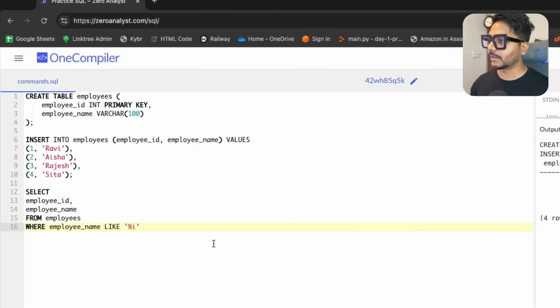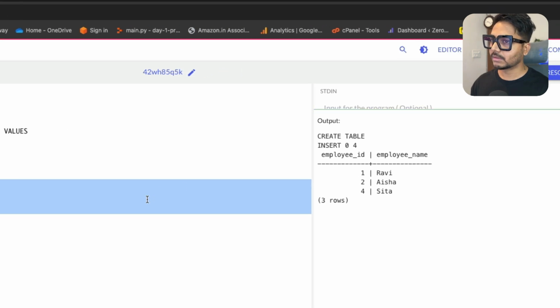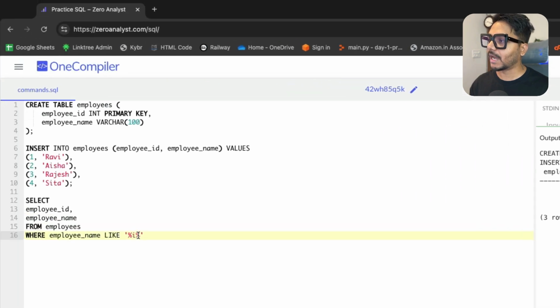So what we can do is use a percentage sign before and after to find the patterns where we have I. Let's go ahead and run this query. You can see we have the answer: Rabi, Alicia, Sita. I think these are the three names which have I. So the percentage sign before and after means I could be anywhere in this string. That is going to give me the name if it can find I in that name. So this is fine. Let's go ahead and submit this answer.